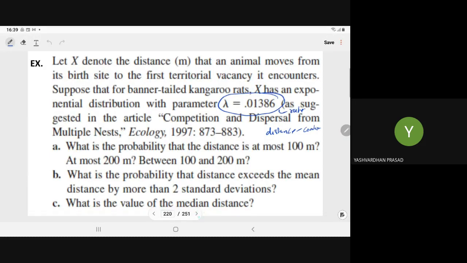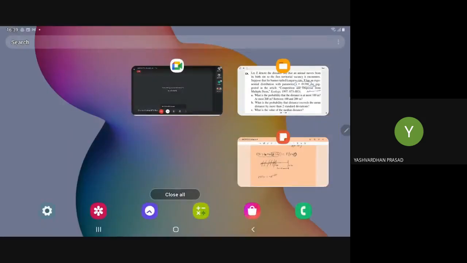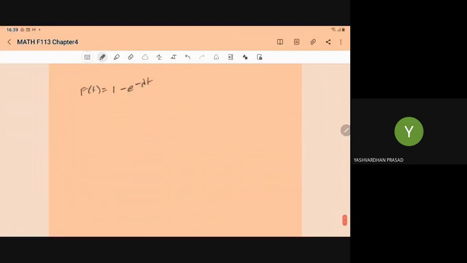So it can be written as, if I have to compute the probability of x between 100 and 200, we generally do F(200) minus F(100). That is (1 minus e to the power minus lambda into 200) minus (1 minus e to the power minus lambda into 100).